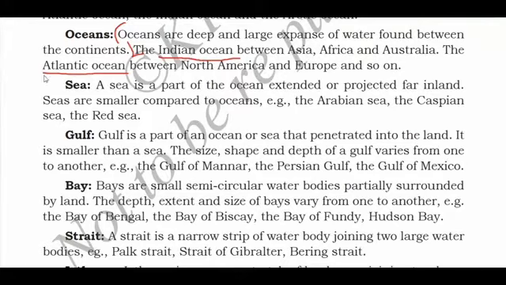Now, what is a sea? A sea is a part of the ocean extended or projected far inland. It is a small part of the ocean which is extended or projected, meaning it is coming out of the ocean. Seas are smaller compared to oceans. What are the examples of sea? Arabian Sea, Caspian Sea, the Red Sea. Red Sea is also known as Mediterranean Sea, right? You should know at least two examples of sea.